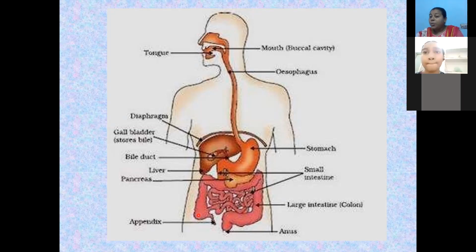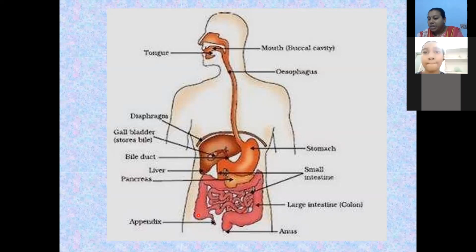Now I'm talking about the third one, absorption. Through these microvilli, the digested food is absorbed into the bloodstream. Then what do you mean by assimilation? Assimilation means utilization of these nutrients by every cell in our body.